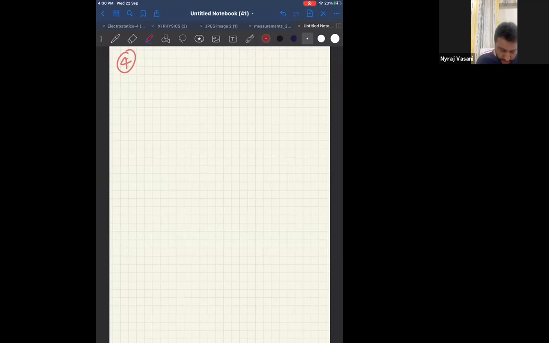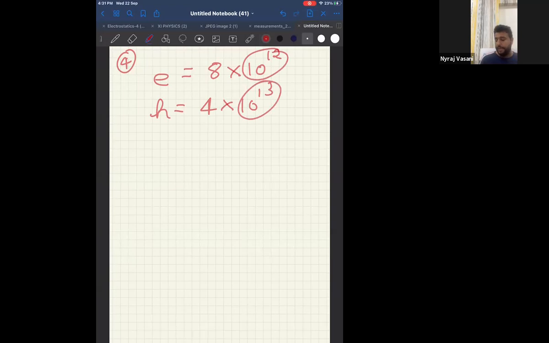Okay, now look at question number 4. A semiconductor is known to have an electron concentration of 8 into 10 power 12 per centimeter cube and hole concentration of 4 into 10 power 13 per centimeter cube. Now, first you should find out which is higher, electrons or holes. Can I say holes are higher because holes is 10 power 13? In this particular case, the number of holes is greater than the number of electrons.